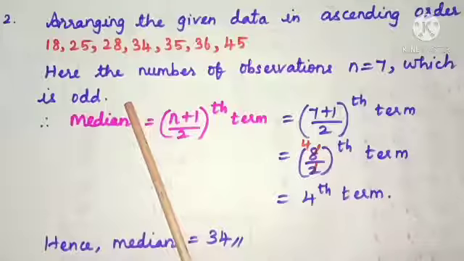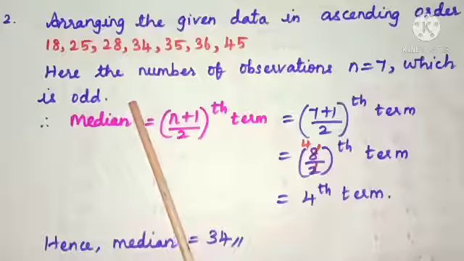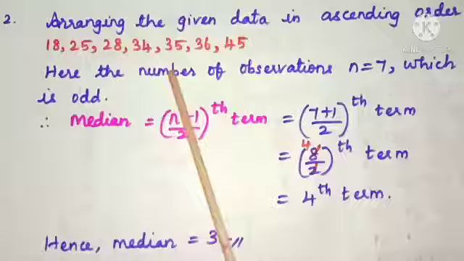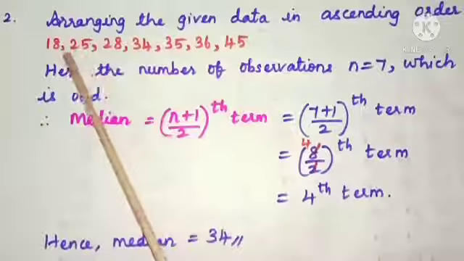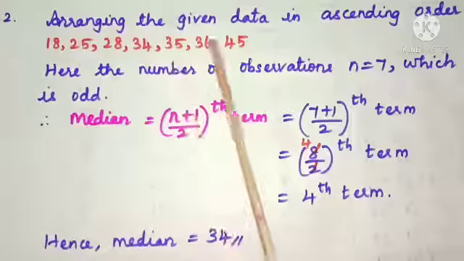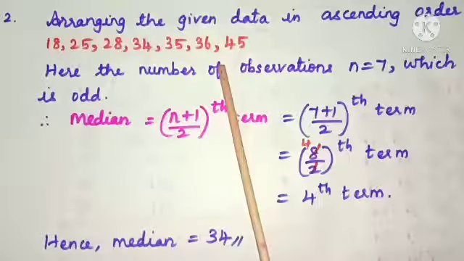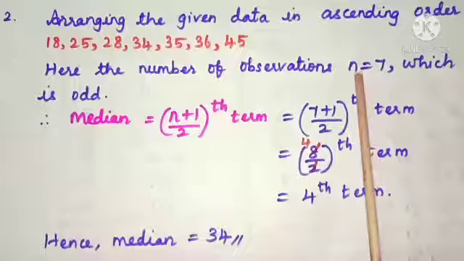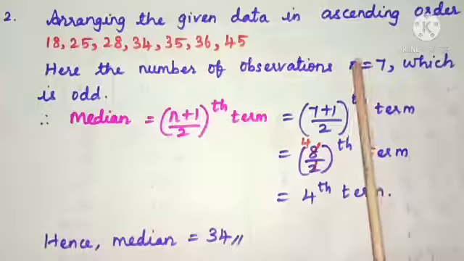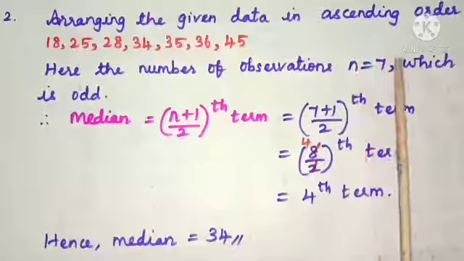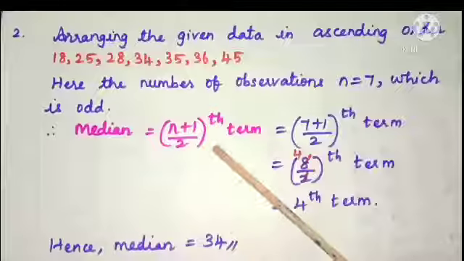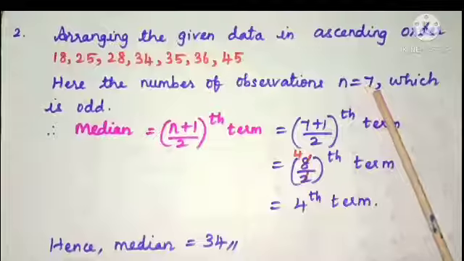And find the number of terms or number of values or number of observations. Here the number of observations is 1, 2, 3, 4, 5, 6, 7. So n is equal to 7. And here check the number of observations, whether it is odd or even. Here the number of observations n is equal to 7.